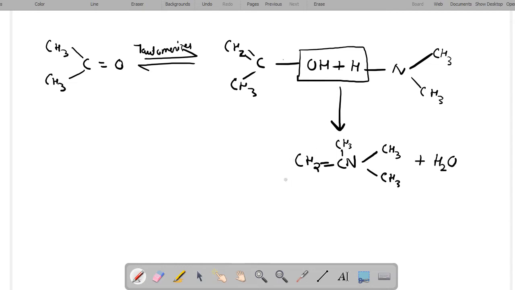This will happen on reflux, in the presence of benzene.